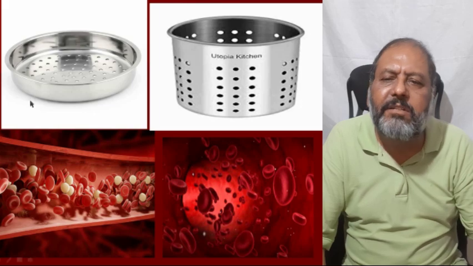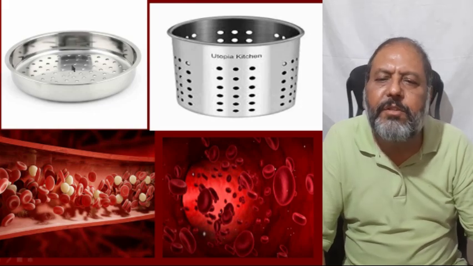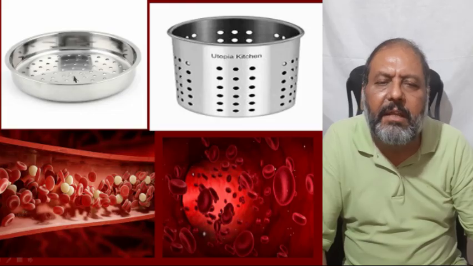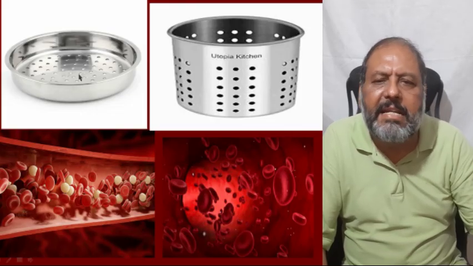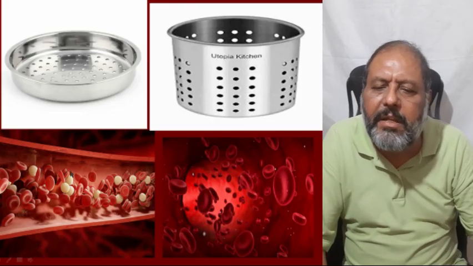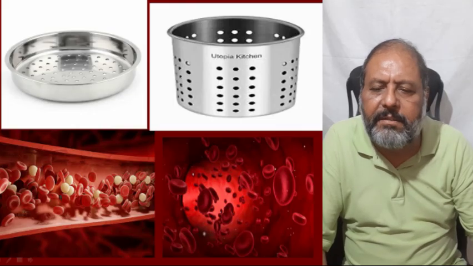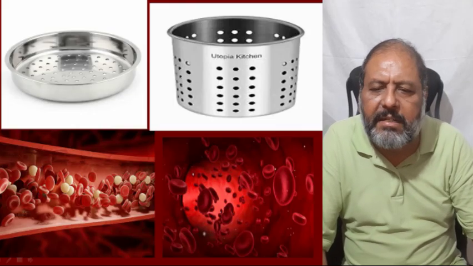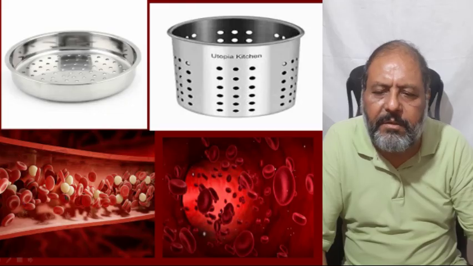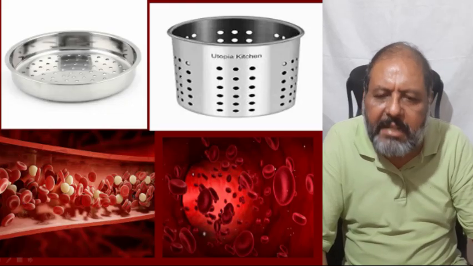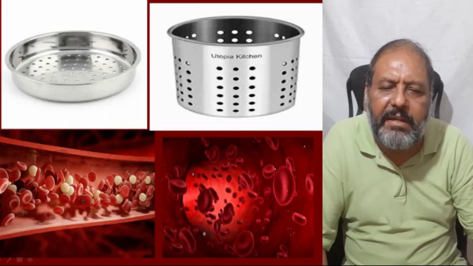Now, just consider this pan with small holes, and this is just like a blood vessel. If there are small holes in this blood vessel, the platelets will come out from this pan, and the rest of the cells, as one can see, the RBCs and the WBCs and the larger size cells of the blood, will remain inside.